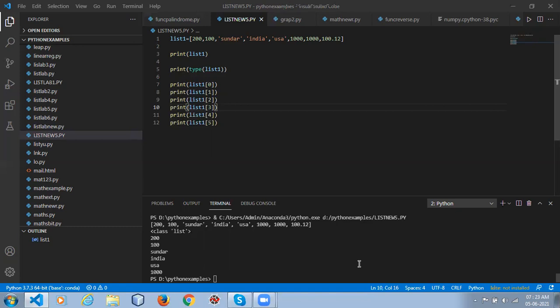That's very interesting. You can have different data types. Normally in C we use arrays, and an array stores the same data type. So we have to go for structures there. But here a list will store elements of different types. Can be a float, can be an integer, can be a string.